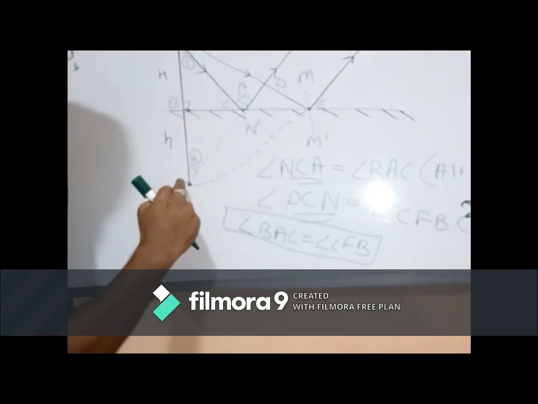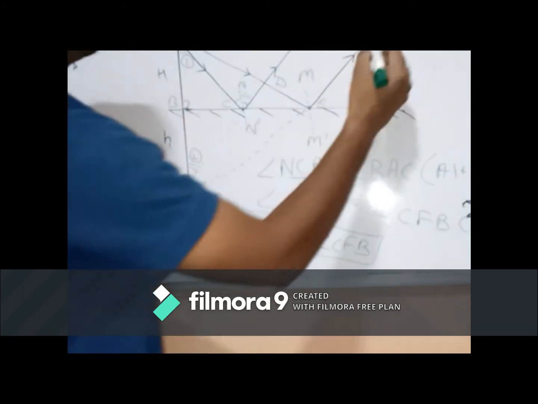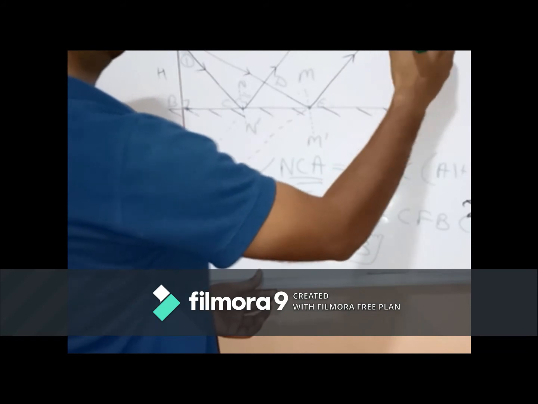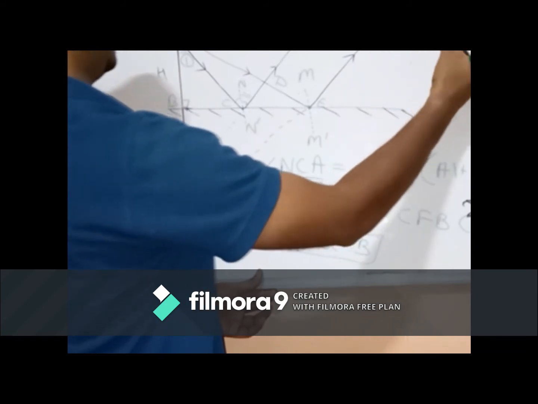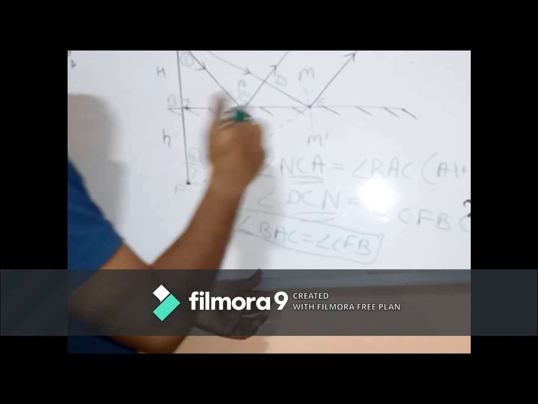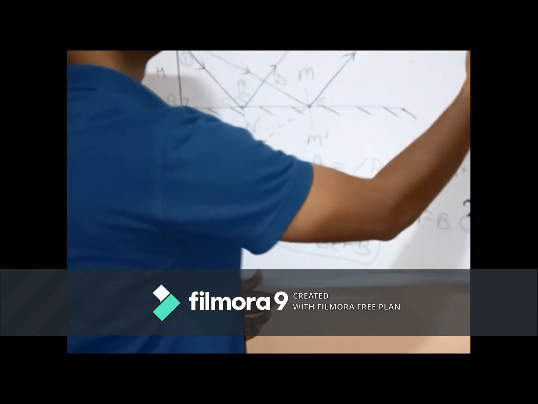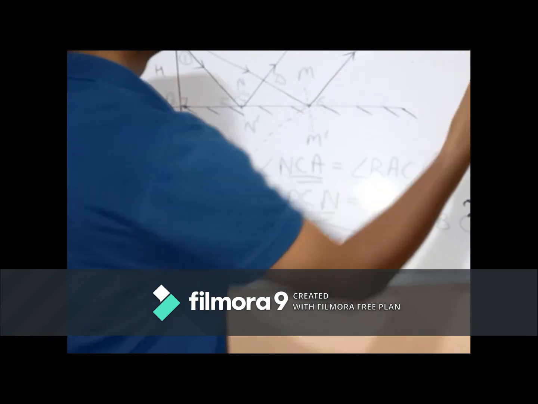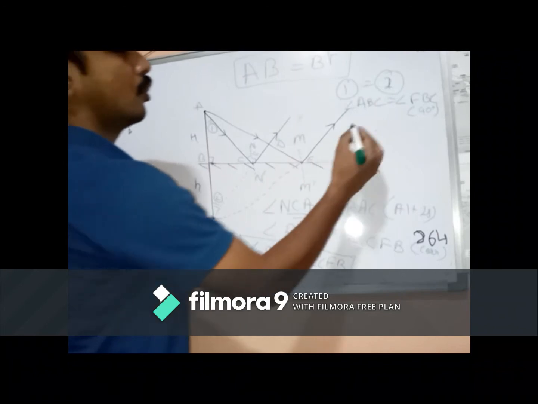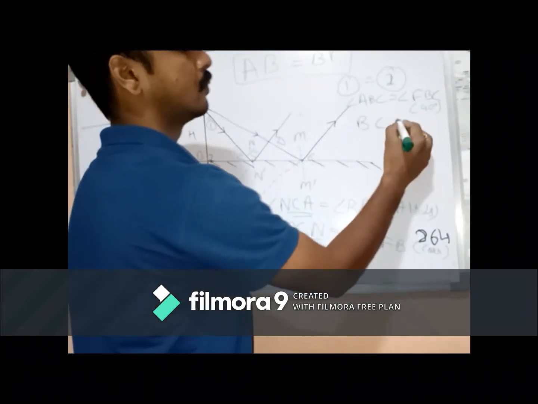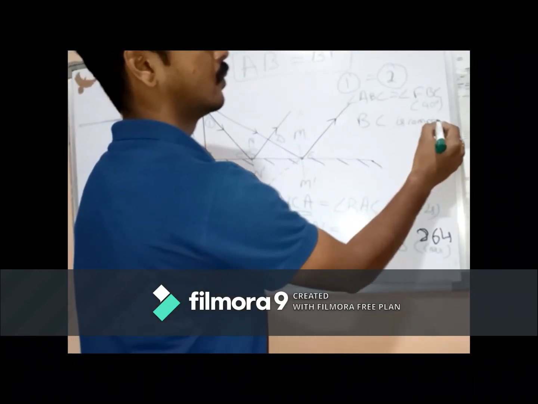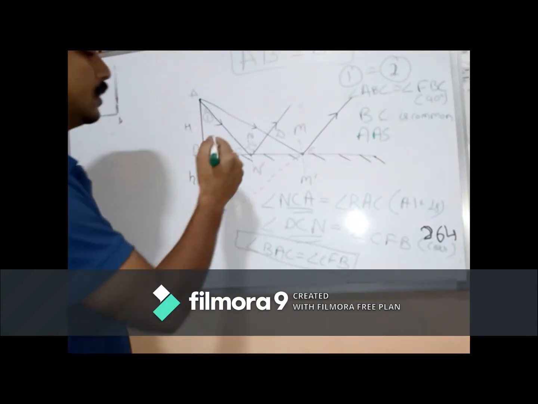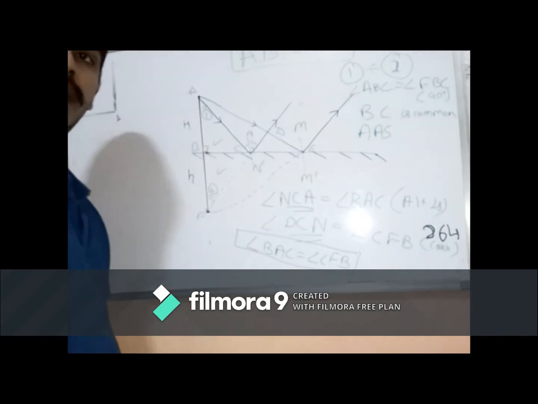ABC and FBC are perpendicular. Angle ABC is equal to angle FBC, 90 degrees. Okay, and BC is common. Therefore, by the angle-side axiom, these two triangles will be congruent to each other.